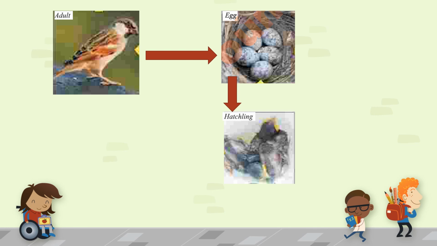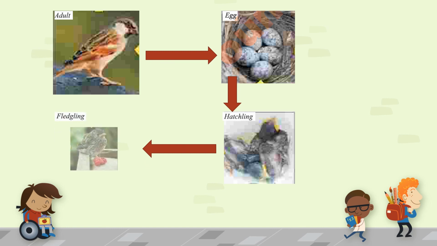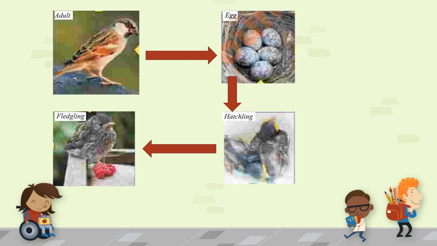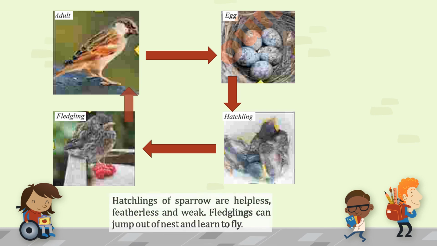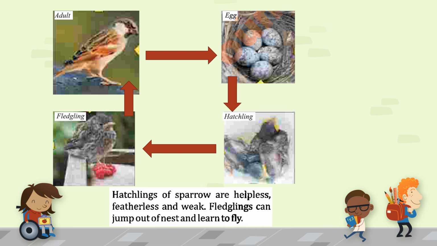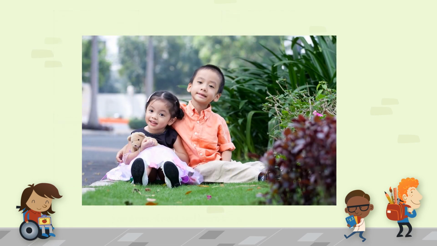They are featherless and helpless. They cannot eat or move by themselves, and after some days they develop feathers over their body, and these hatchlings transform into fledglings. Fledglings can jump out of the nest and learn to fly.